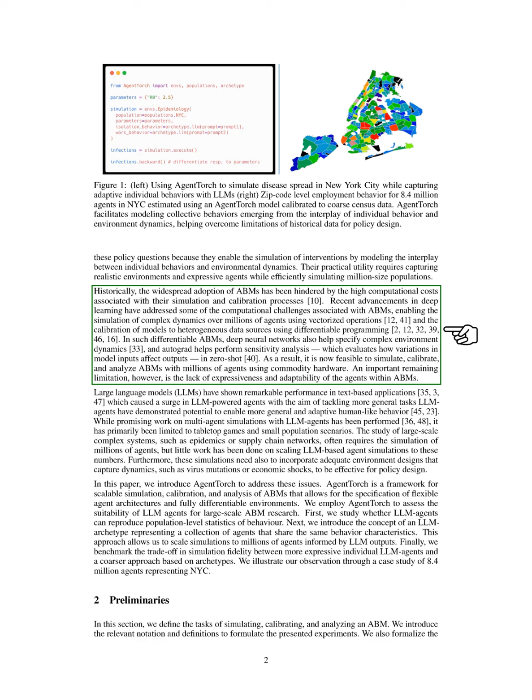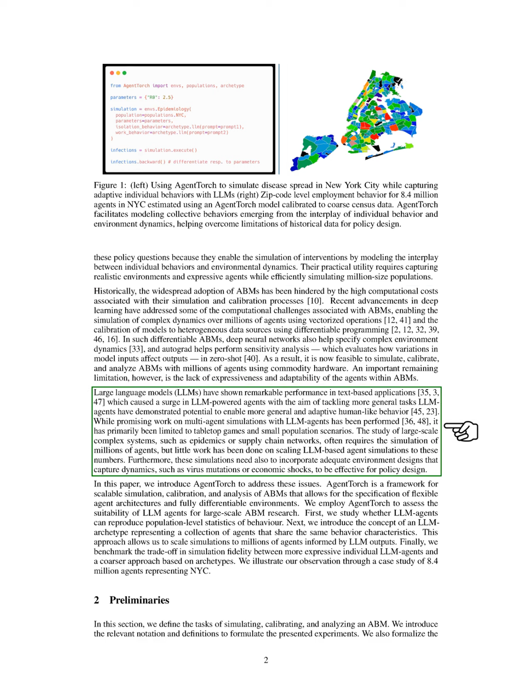Despite these advancements, a key limitation remains: the agents in ABMs often lack expressiveness and adaptability. Large language models, LLMs, have shown great promise in text-based tasks, leading to the development of LLM-powered agents that can exhibit more human-like behavior. While there has been some progress in using LLM agents for multi-agent simulations, this work has mostly focused on smaller scenarios. To tackle large-scale systems like epidemics or supply chains, we need to simulate millions of agents and design environments that accurately reflect real-world dynamics.